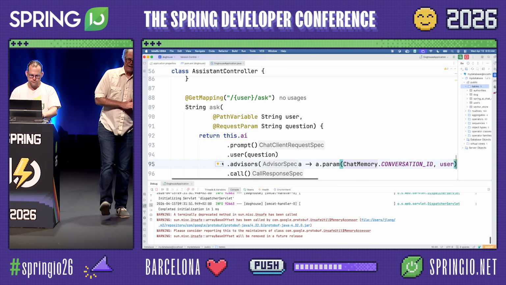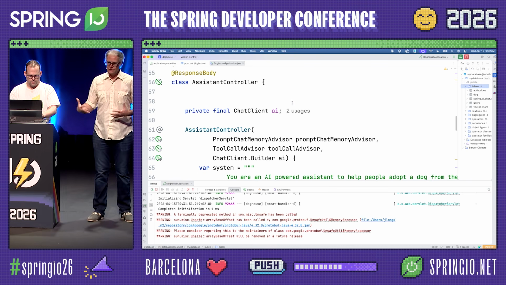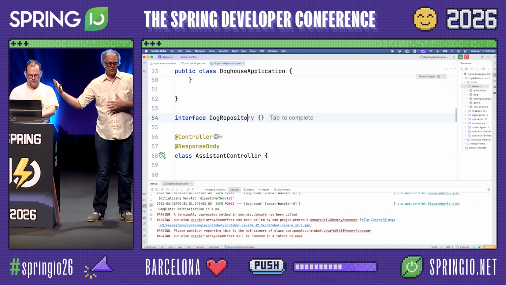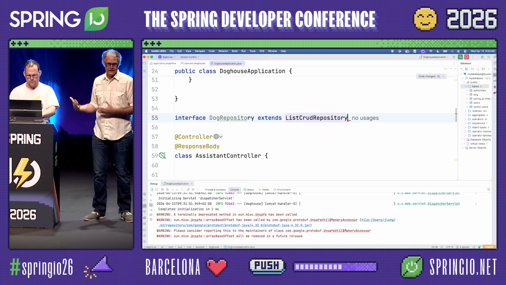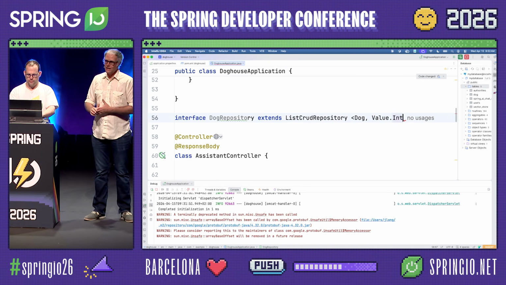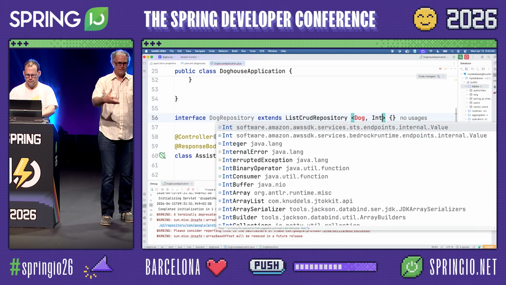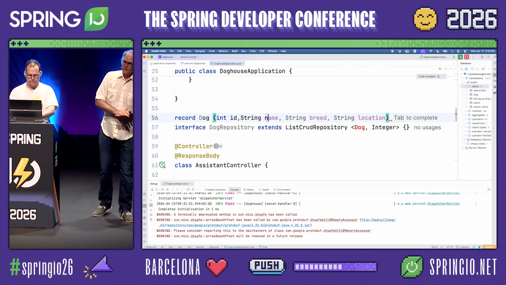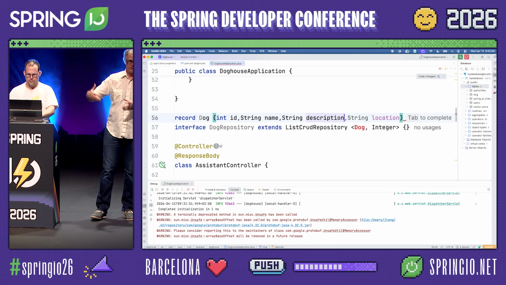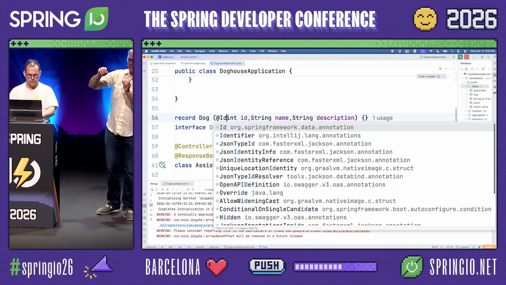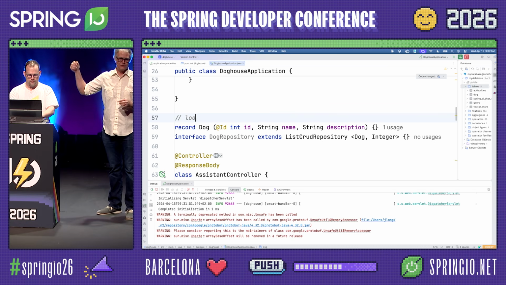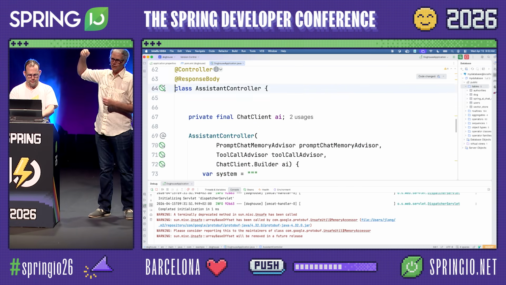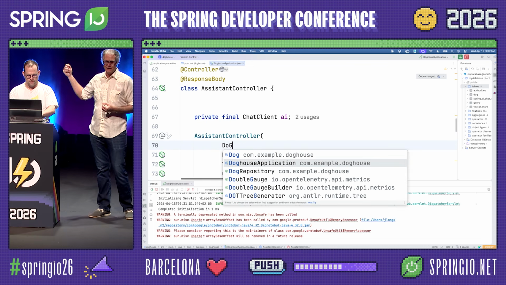Yeah, so RAG is our next technique that we're going to use to build our AI agent that's going to be able to be connected to external data. In this case, our external data is our database of dogs, and we need to have a way to provide dogs that the user may ask about into the LLM. RAG is this approach where we take our database of dogs, and we create vector representations from an LLM, usually an embedding model. We create these vectors that represent each of our dogs.